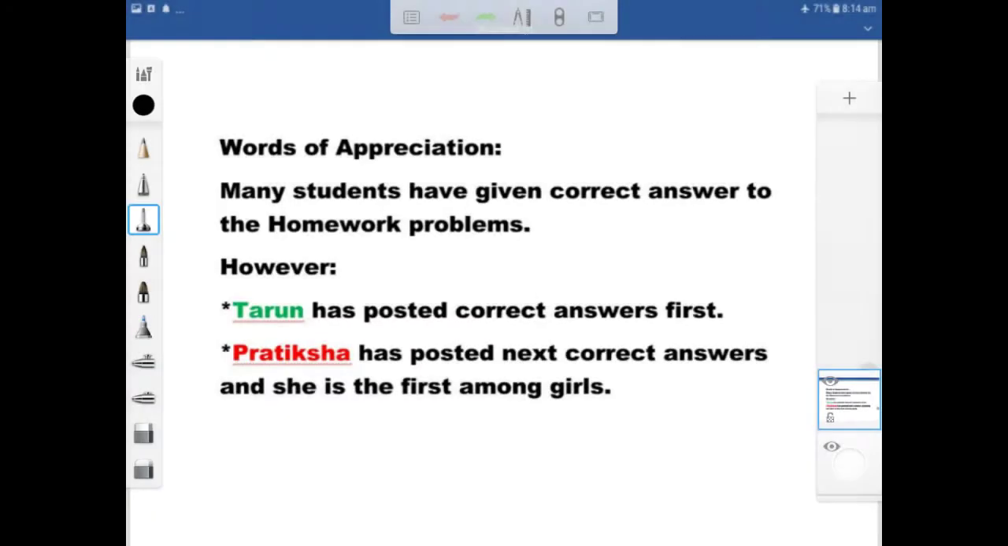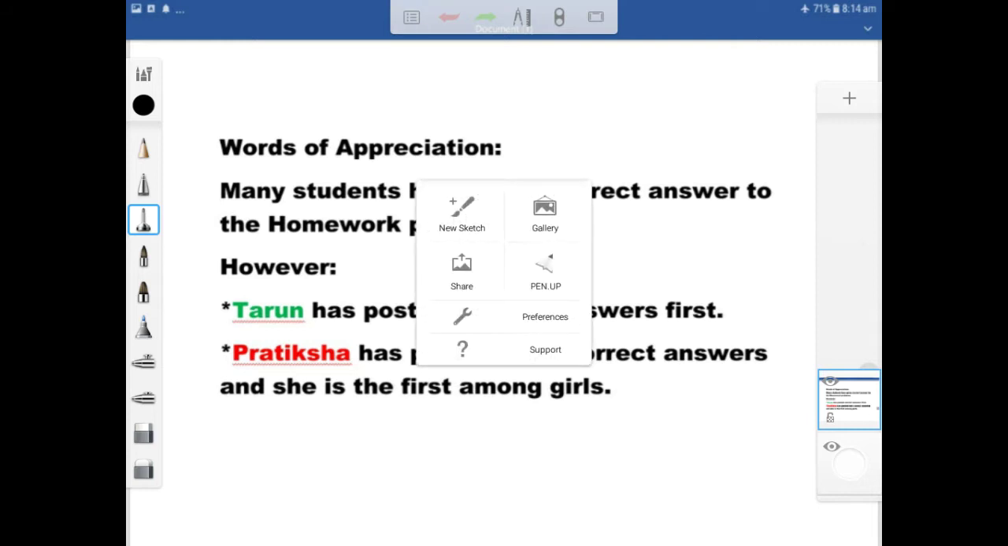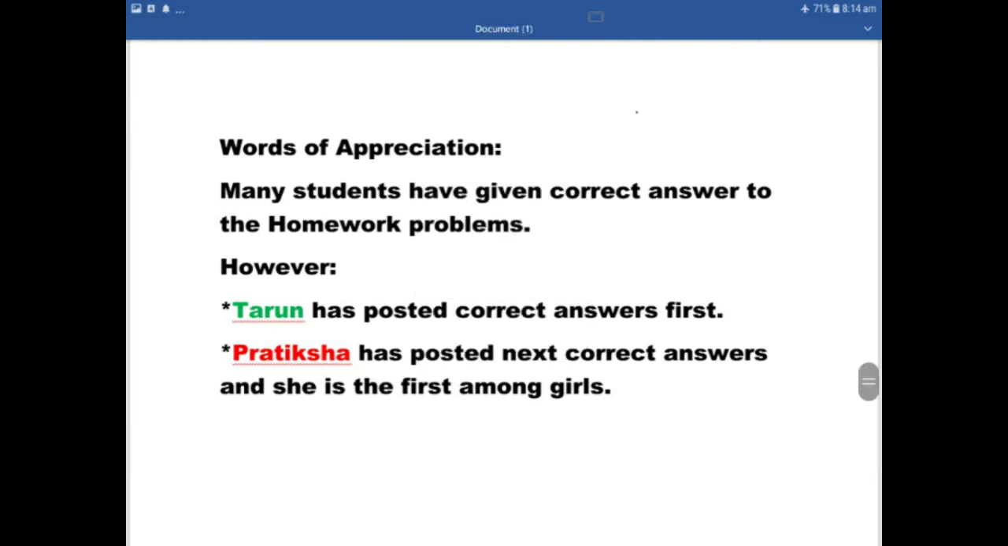Next, some words of appreciation. Many students have given correct answers to the homework problems. I really appreciate your efforts. However, Tarun has posted the correct answer first.